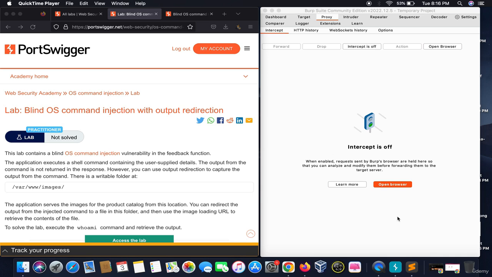So, hello everyone, this is an advanced example of a blind OS command injection with output redirection. How would we do this?